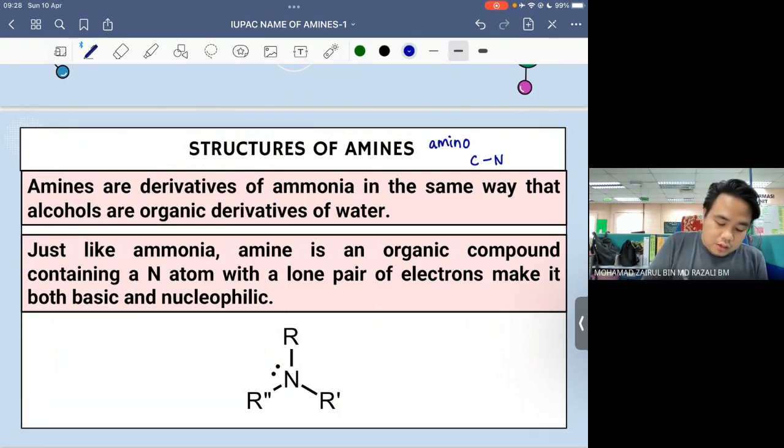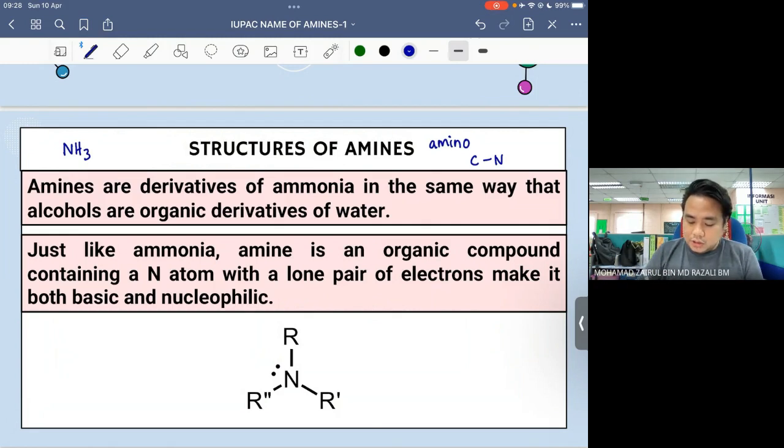That means originally ammonia has a chemical formula of NH3. So if we substitute one of the hydrogens in ammonia dengan carbon, it doesn't matter whether it's alkyl group or arene, it's going to become amine. Just like ammonia, amine ini akan ada satu lone pair on the nitrogen atom.